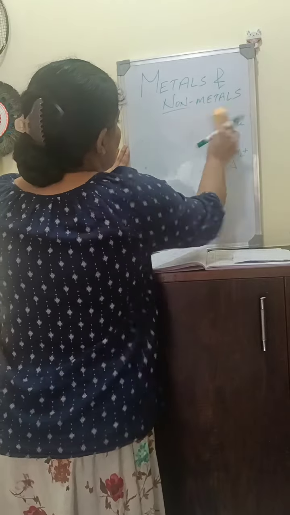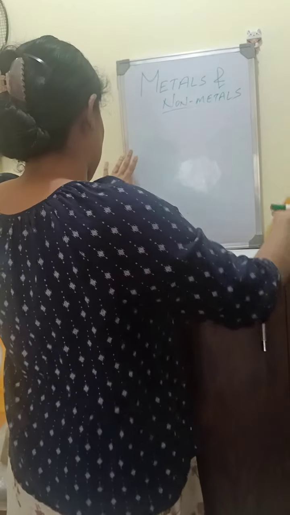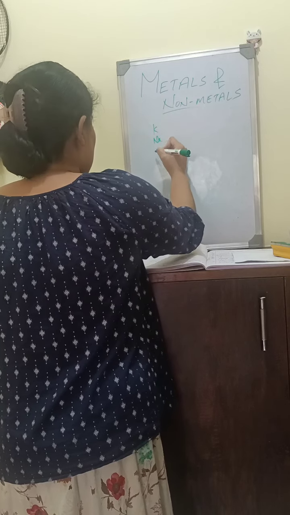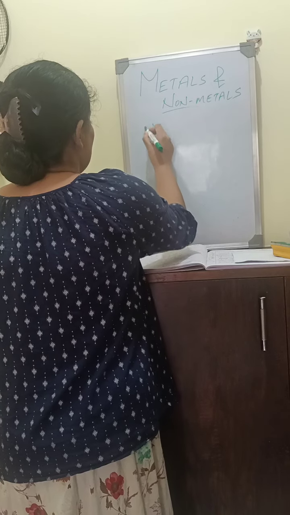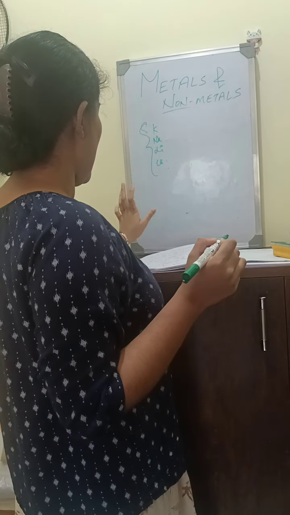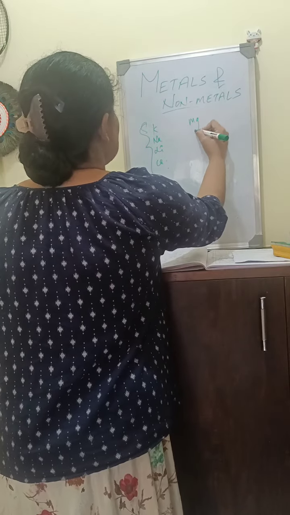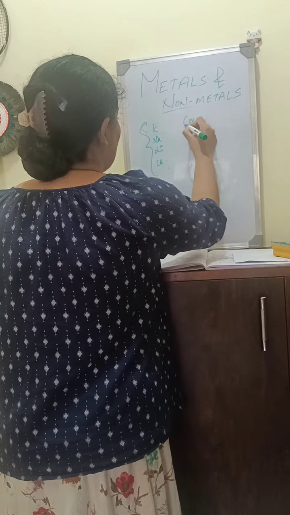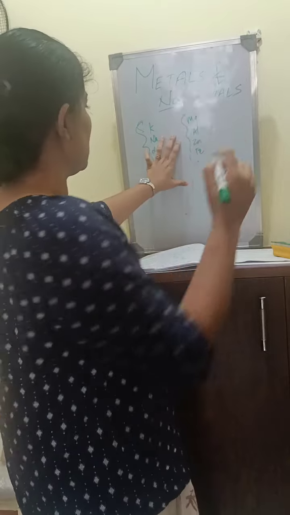Let's see the reactivity of the metals with water. Sodium, potassium, lithium, calcium react with cold water. Magnesium, aluminium, zinc, iron react with steam.